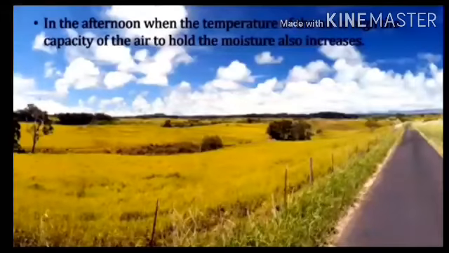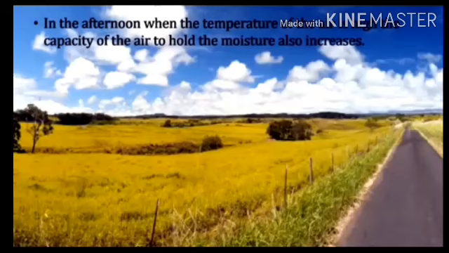In the afternoon, when the temperature of the air is high, the capacity of air to hold moisture also increases. As the temperature increases, air holds more and more moisture, so we feel dry. As we know, in summer the wet cloth becomes dry quickly, but in rains it does not.